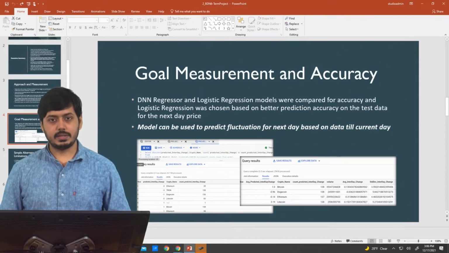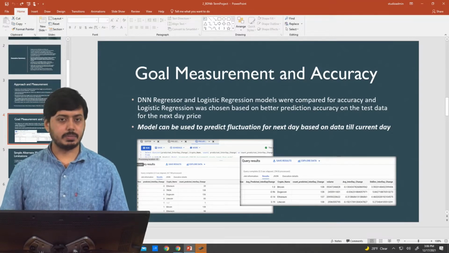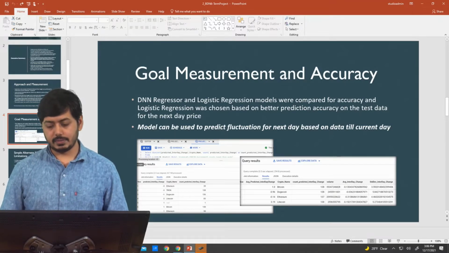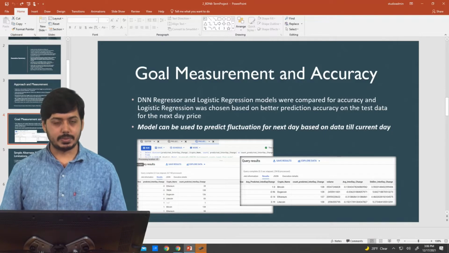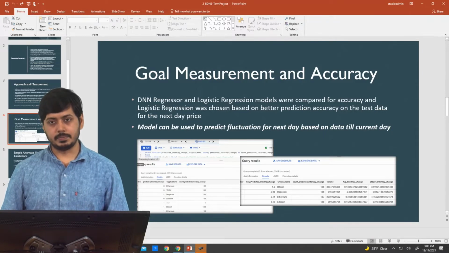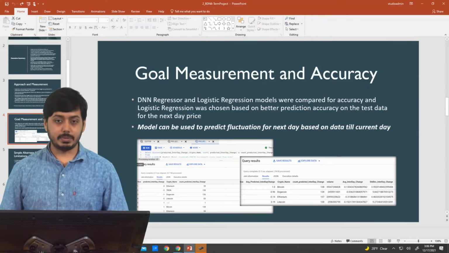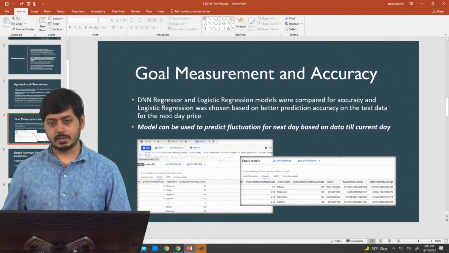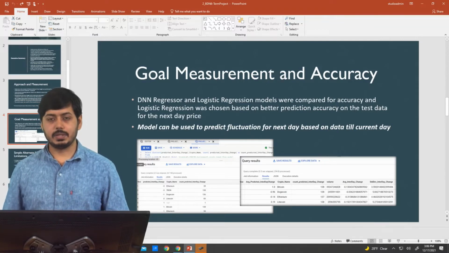So we have used a DNN regressor and logistic regression, out of which we found the logistic regression to be a better performer in terms of predictions. So we have used variables such as volume of transactions per day, the opening and closing price of each cryptocurrency, the name of each cryptocurrency, as well as the conversations on Twitter that took place as a tweet frequency count.